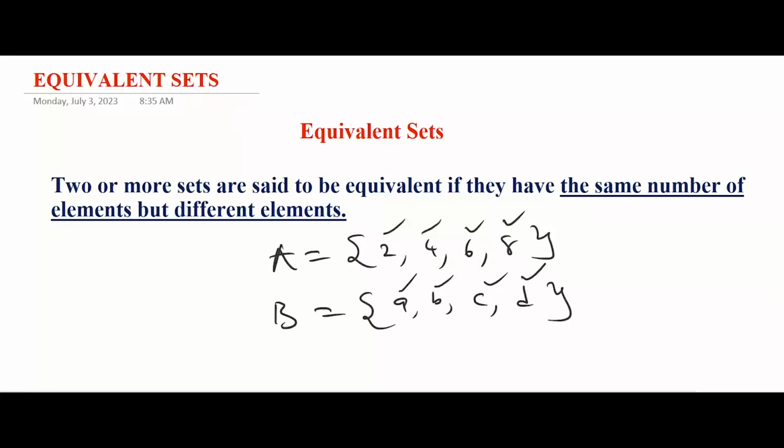The next one, which is the last type of set we are going to look into, is the universal set. This is the set from which other sets are formed. It is denoted by this sign here, or you can make use of this sign, to indicate that you have a universal set.